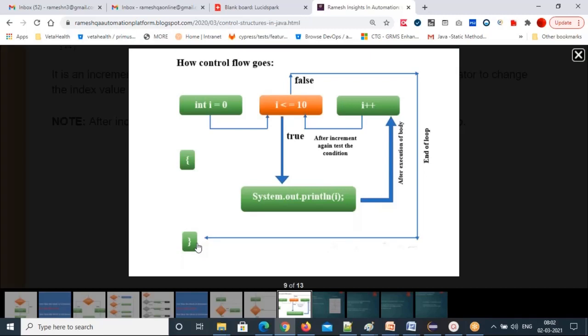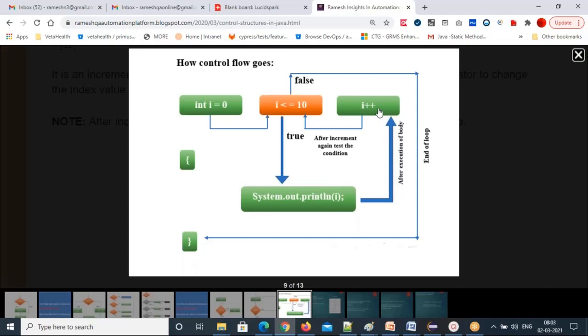If you understand this diagram, it's very, very easy. See that all the arrow marks are properly given. If the condition is true, the loop is rotating on these three only: condition, body, increment. Again condition, body, increment. Again the condition is true, body, increment. Every time you update a value, you pass it to the condition. If the condition is true, it comes inside the loop body and the loop body statements will execute. Again control goes to the updated value.